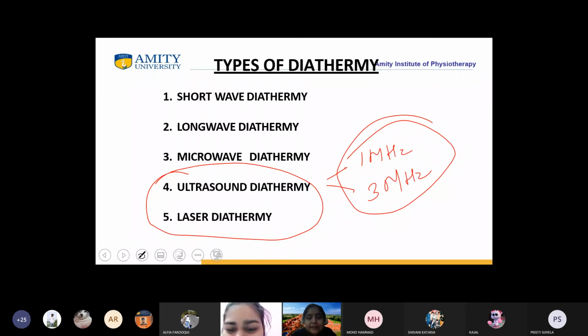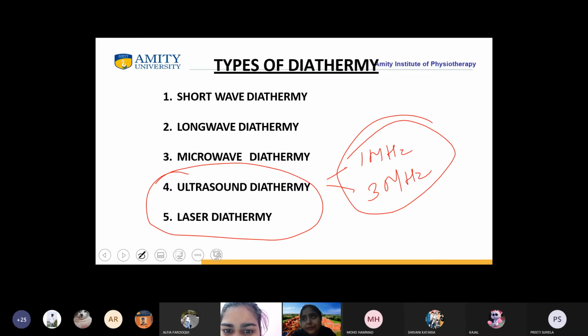See beta, electrotherapy is taught in both the semesters, third and fourth. In this semester, the module is about high frequency current. So you may be asked about ultrasound and laser, especially during the practical, especially the differentiating points between ultrasound, shortwave, laser, and long wave.